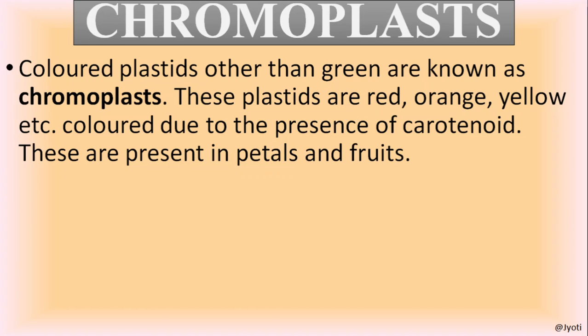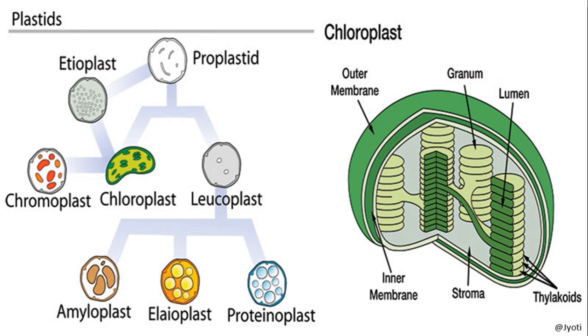And let me tell you that leucoplasts are present in the colorless parts of the plant. So here you can see in this picture the chromoplast, which contains different colored pigments other than green color.